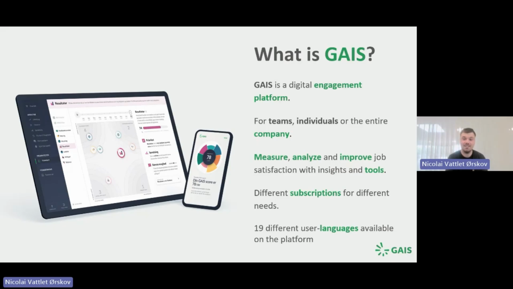So essentially, GAIS is an engagement platform based in Denmark. We have more than 10 years in this area, where the key ambition for GAIS is to make it as easy as possible for companies to run an engagement survey so they can understand how their employees are feeling about the job, and hopefully improve the areas where improvements are possible, and also just to understand where we do well, because that's also very important when we do these surveys.